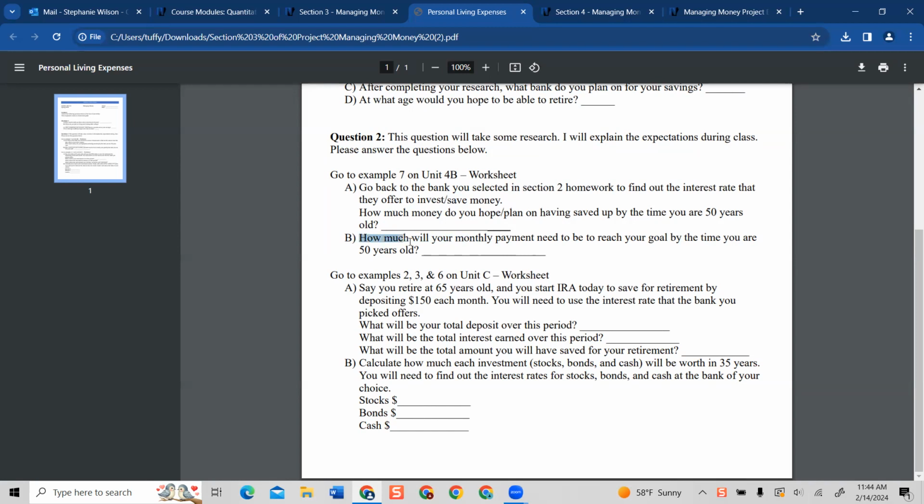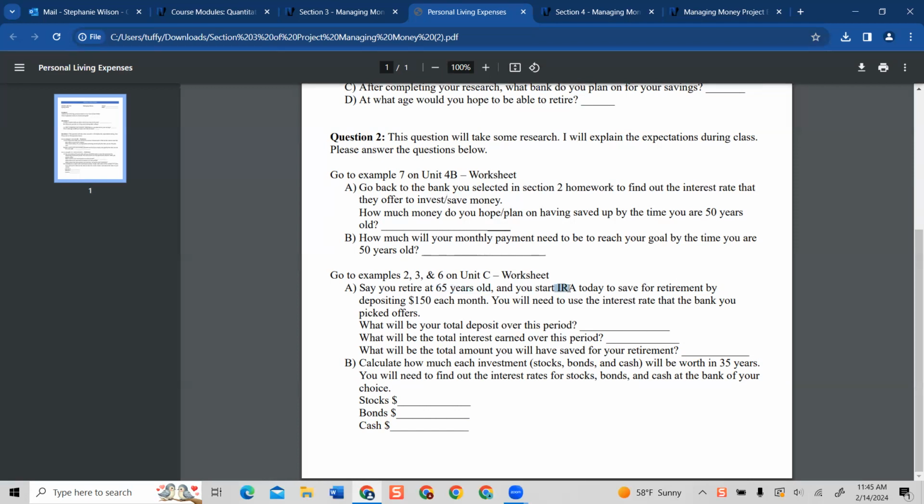The next one says, how much will your monthly payments need to be to reach that goal at the age of 50? Again, go back to this example 7. All right. This last part says examples 2, 3, and 6 in unit 4C, and I apologize, I left the 4 off here, but in unit 4C worksheet, I want you to determine your retirement. So if you want to retire at the age of 65, say that's the age you're going to want to retire, or you have no choice but to retire at.